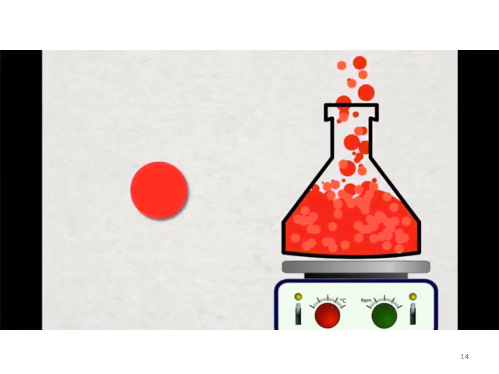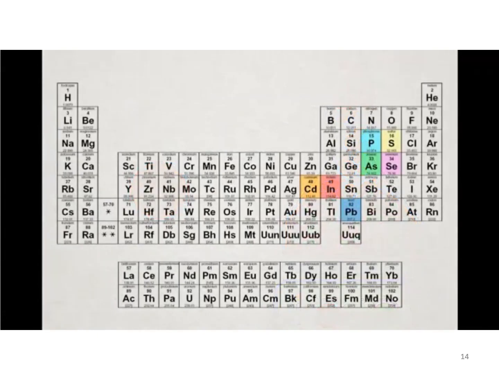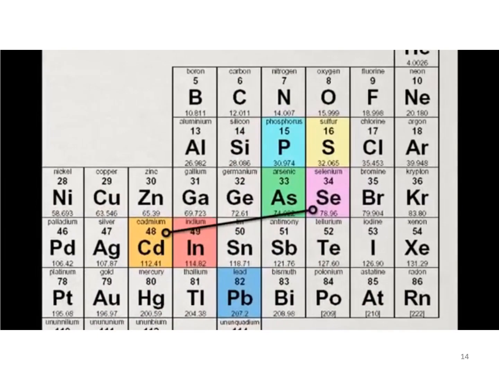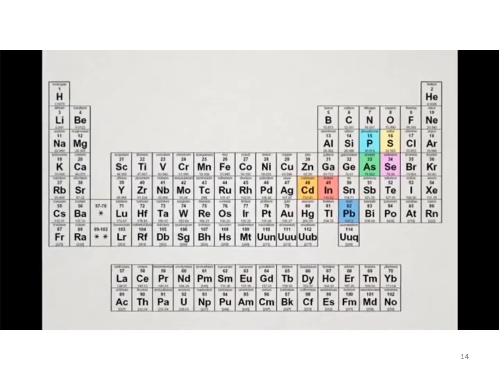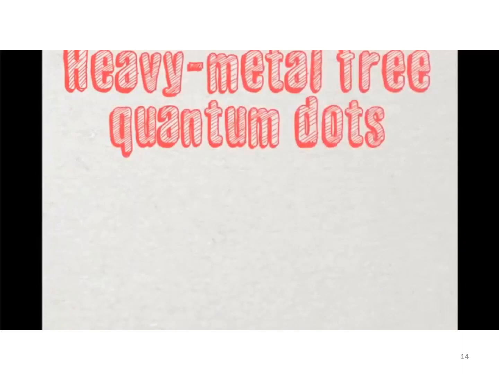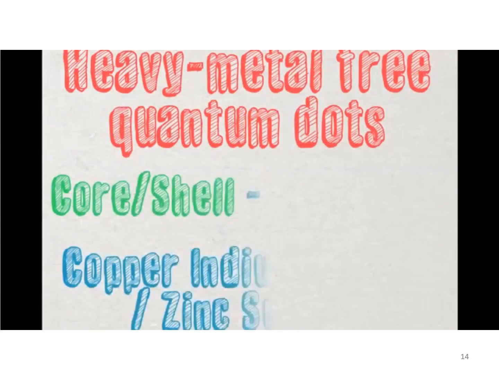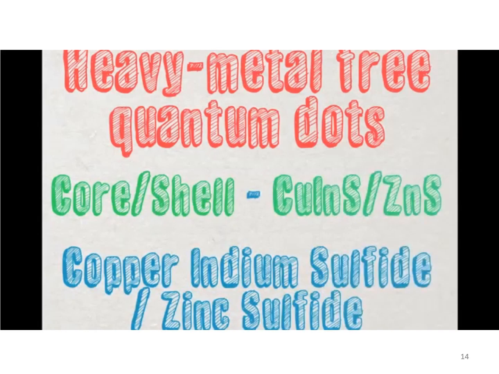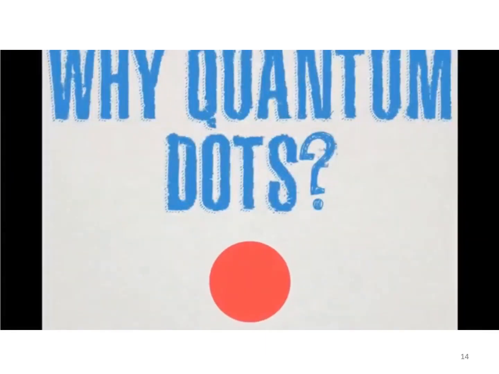size and color. Many different semiconductor materials can be used to create quantum dots, such as cadmium selenide, cadmium sulfide, lead selenide, lead sulfide, indium arsenide, and indium phosphide. All of these combinations include heavy metals, which are regulated by the FDA. This makes it difficult and potentially dangerous to market products with quantum dots, and limits the possibility of biological imaging using quantum dot technology. The most promising options so far are copper indium sulfide crystals with a zinc sulfide protective shell. So why am I telling you about quantum dots?